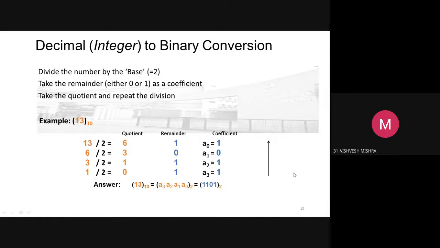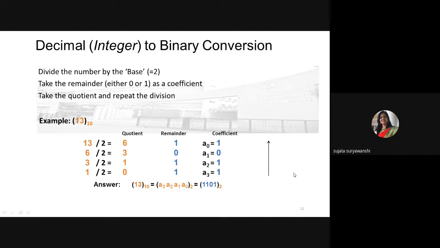Zero one one one. Yes, what do you get as answer? 10111. Very good.